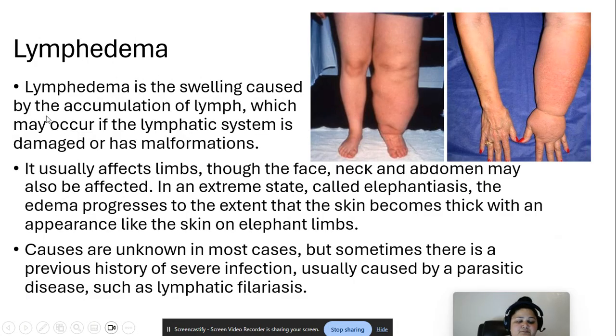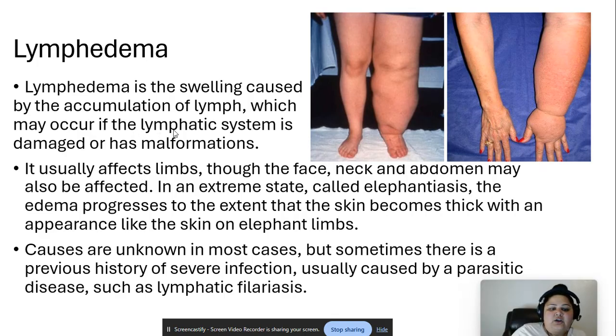Okay. All right, so let's do a little bit of a clinical case study. What is lymphedema? Lymphedema is a swelling caused by accumulation of lymph, which may occur if the lymphatic system is damaged or has malformations, right? It's a swelling caused by accumulation of lymph, and it can be because, like I said, either you had a parasitic infection or you were wearing tight shoes. A lot of people don't really wear the right type of shoes, or you got hurt. It can be due to injury as well. Right? It usually affects limbs, though the face, neck, and abdomen may also be impacted, yes.